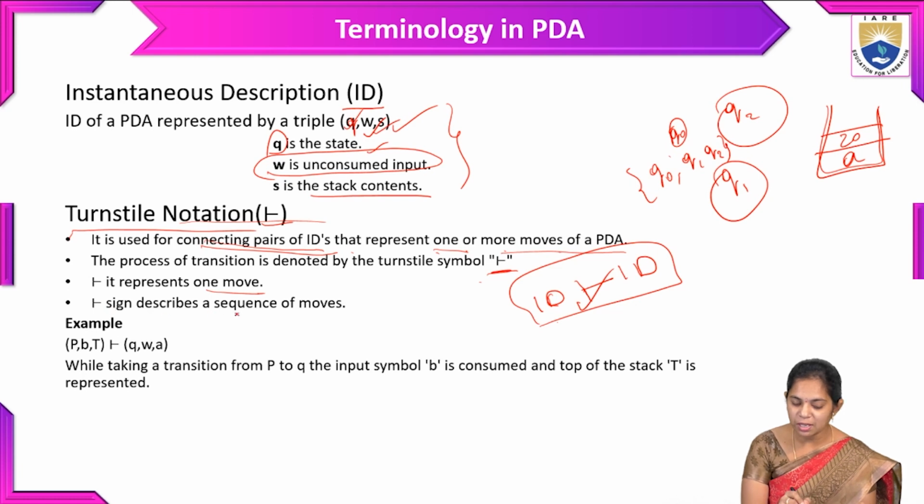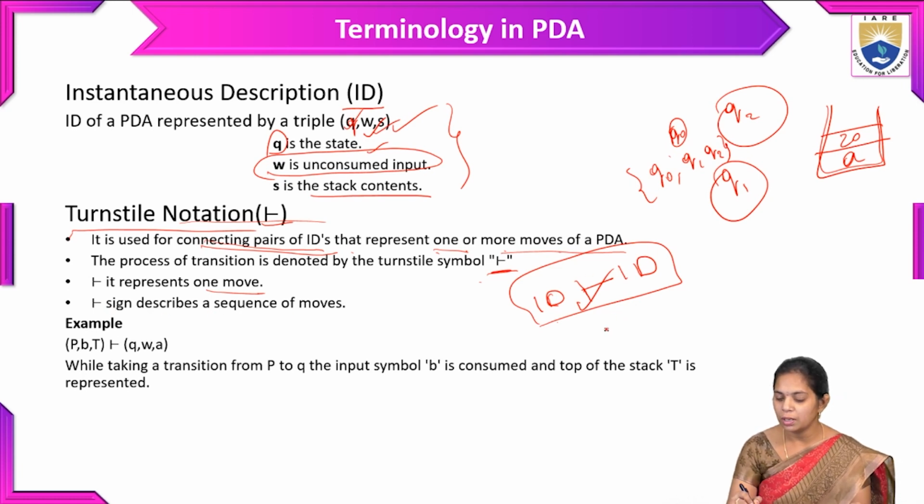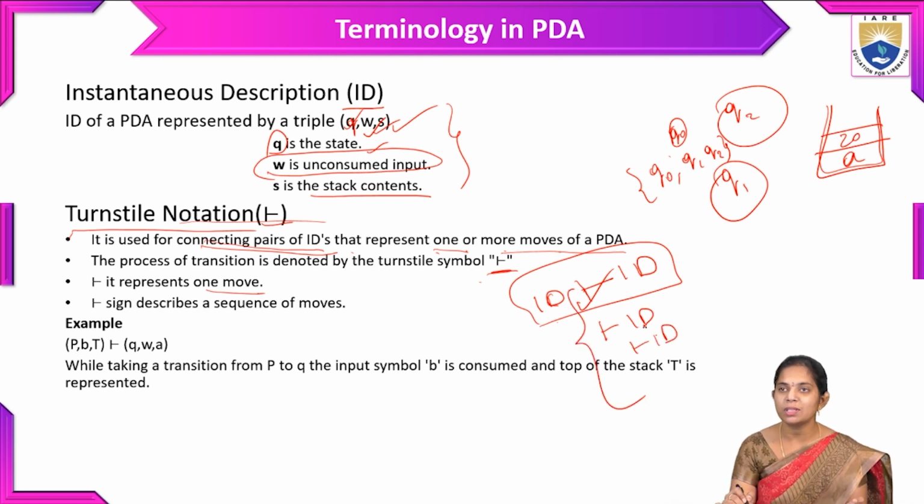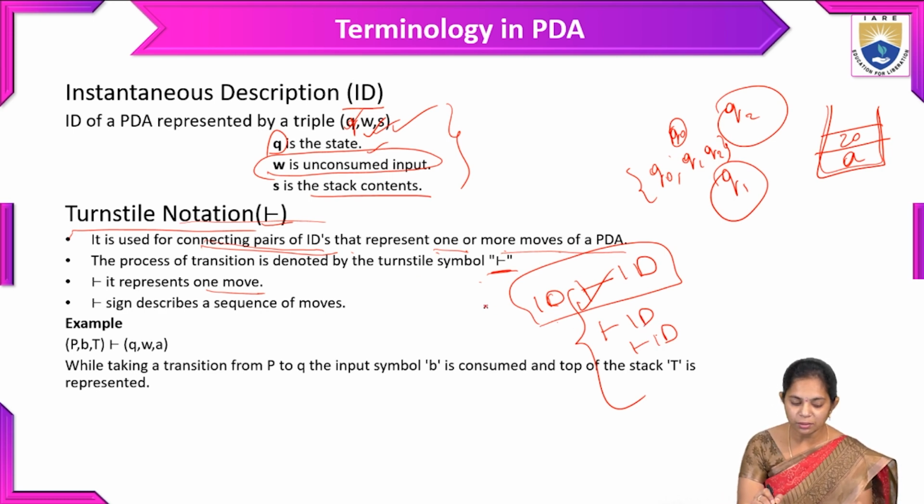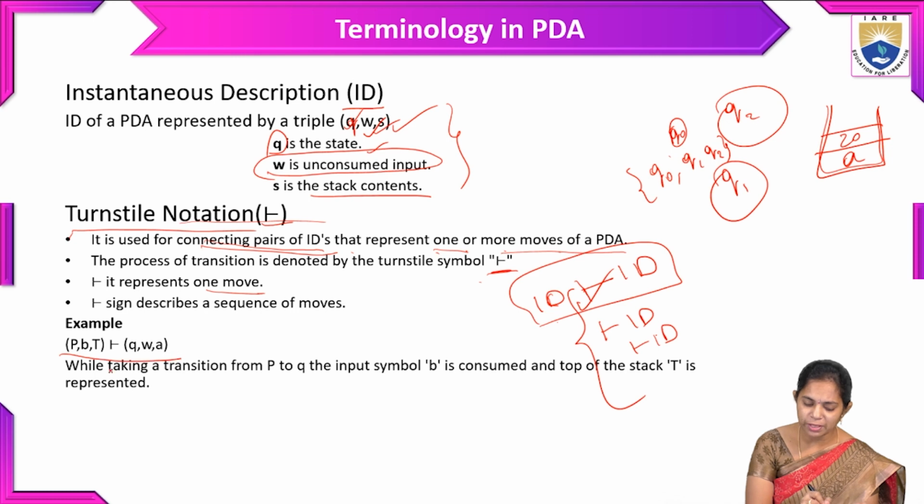The sign also describes a sequence of moves. Here one more ID is there and one more ID, so all of this represents the sequence of moves in a PDA. So this is about the turnstile notation, and we will explain it with an example.